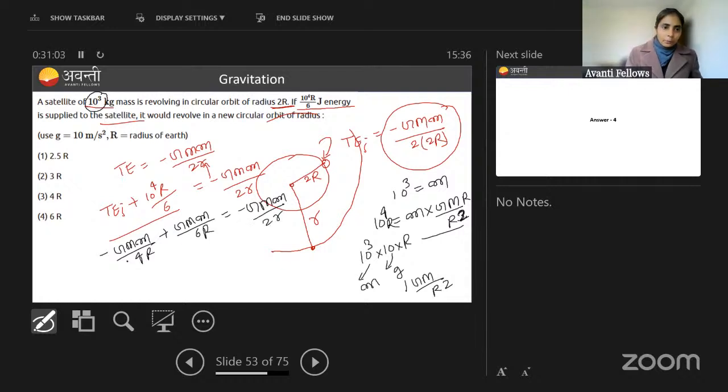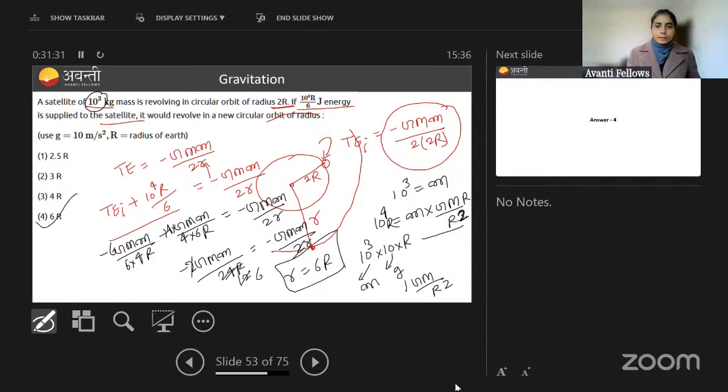So do one thing, I will make the denominator the same. So I multiplied and divided by 6 here, and multiplied and divided by 4 here. So what we are going to get is minus 2 GMm by 24R, and this is equal to minus GMm by 2R, right? So what is the answer we are going to get? We are going to get 6R as the answer. Small r is 6R, so the correct answer will be 6R. I hope it is clear. Is it clear to everyone?